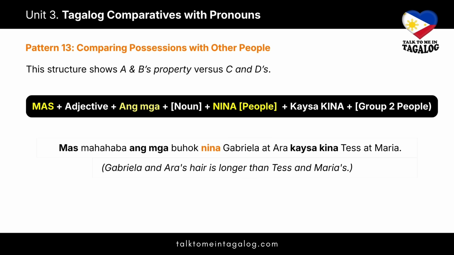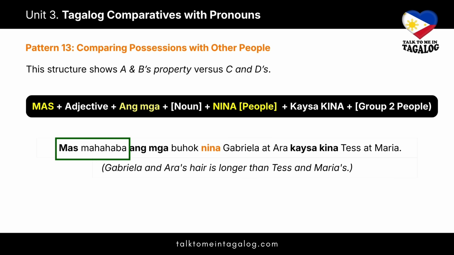Mas mahahaba ang mga buhok nina Gabriela at Ara kaysa kina Tess at Maria. Gabriela and Ara's hair is longer than Tess and Maria's.